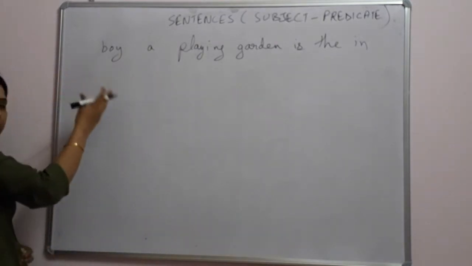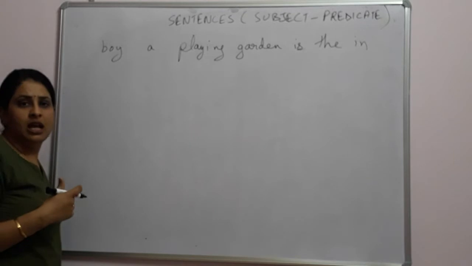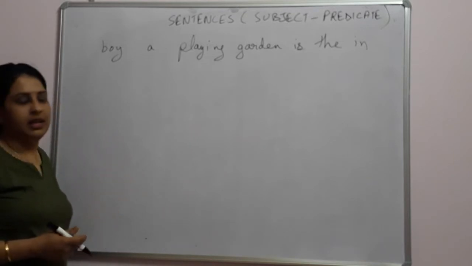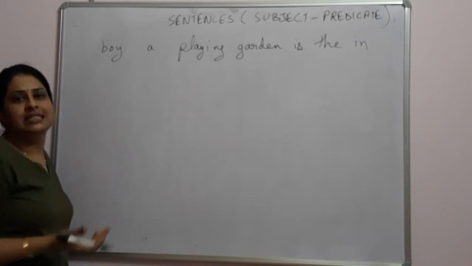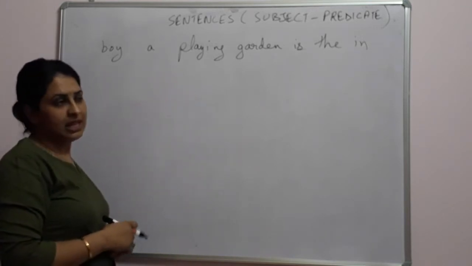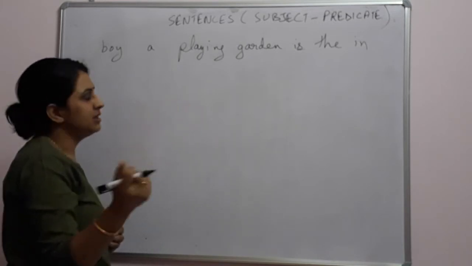Okay, we have taken a few words over here which are giving us no sense. Boy, playing, garden, is, the, in. It is not giving us any sense. So let's say if we take a few words from these and try to write them in such a way that they might give us some sense.